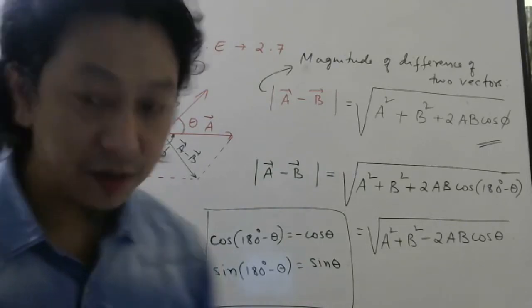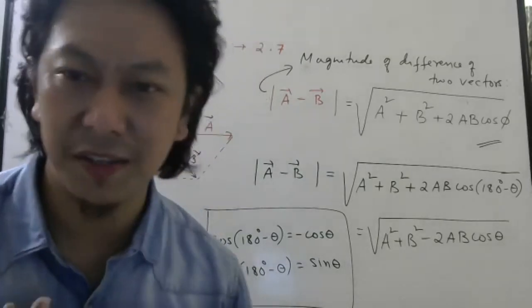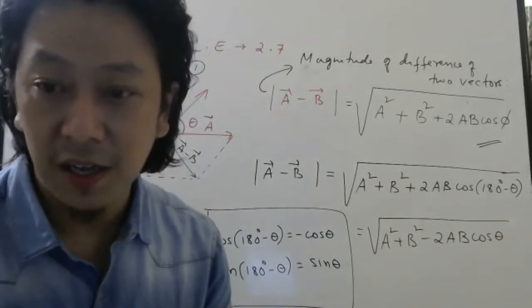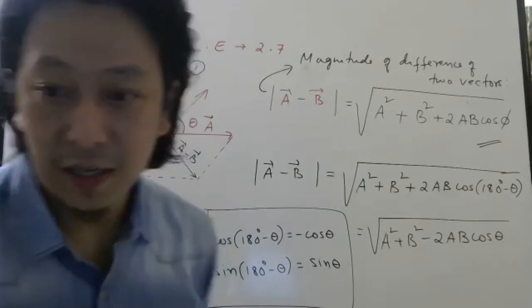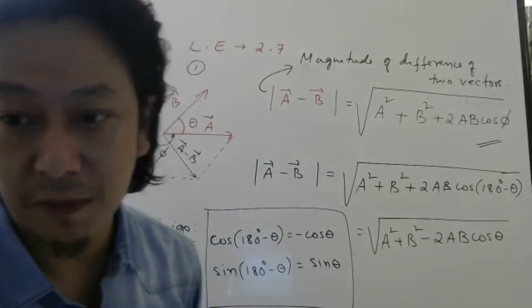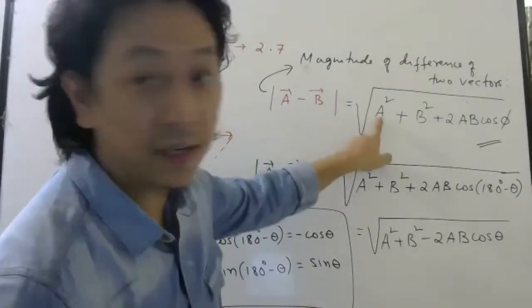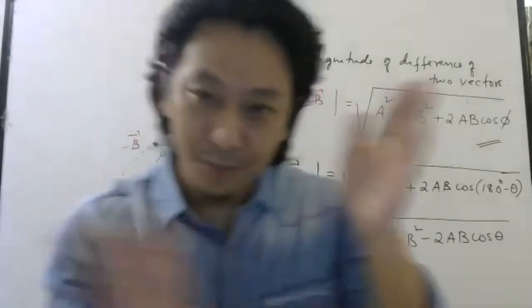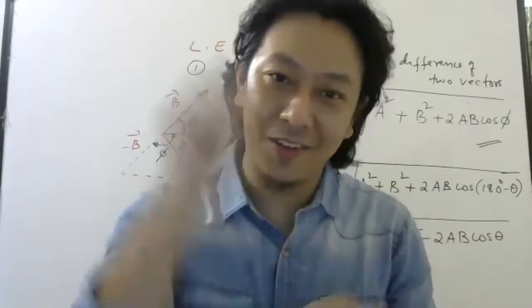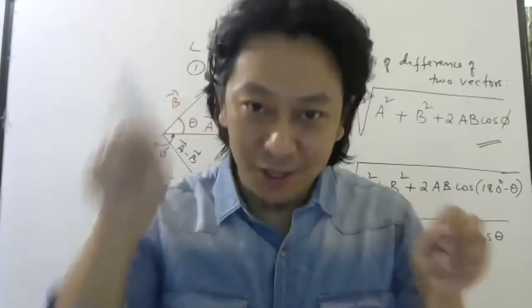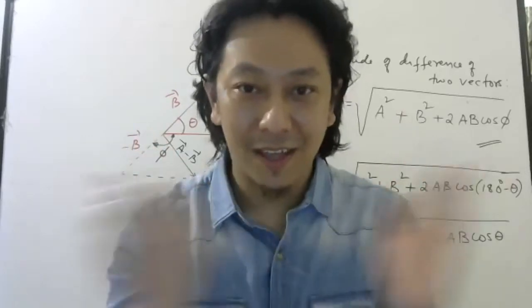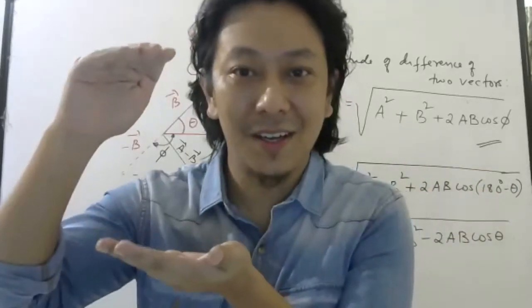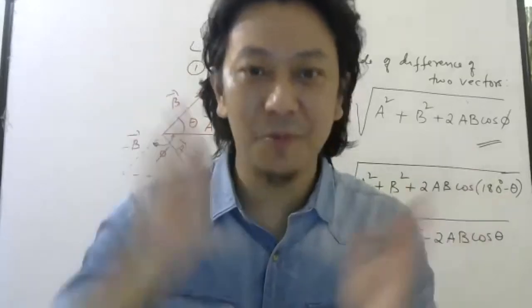Here we will not do the derivation. Why unnecessary derivation? Already we have learned how to find the resultant. Magnitude is B only. Stalin, magnitude cannot be minus B. What we write here is magnitude. If you remember, in Pythagoras theorem we write the length of the adjacent, the length of the opposite, the length of the hypotenuse.